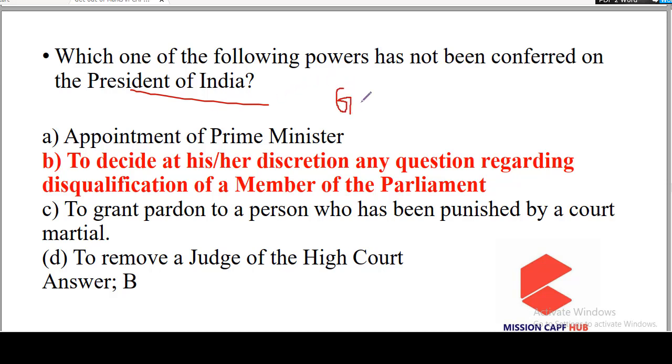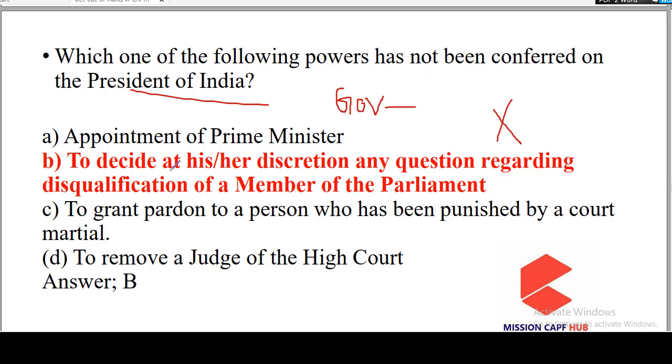You can say that in the constitutional domain, because governor has constitutional discretion, but President of India doesn't have any constitutional discretion. He has only situational discretion. But please remember this statement, that governor of a state has both situational as well as constitutional discretions. But President of India does not have any constitutional discretion. He only has situational discretions.